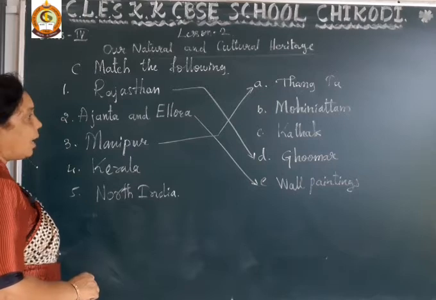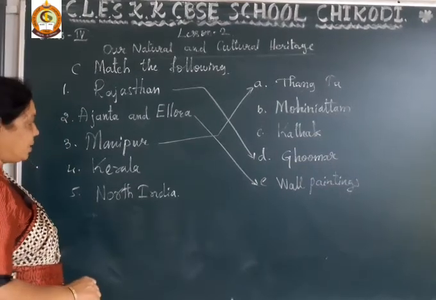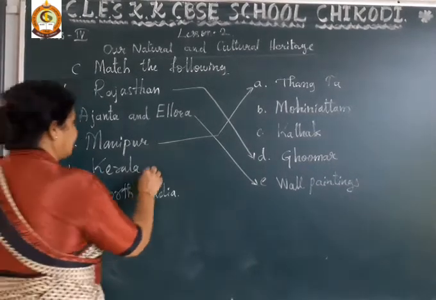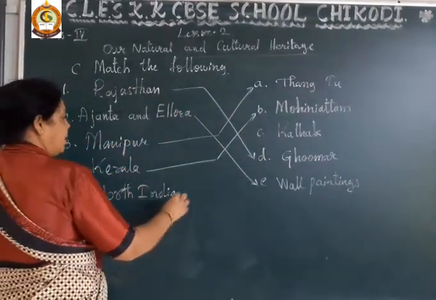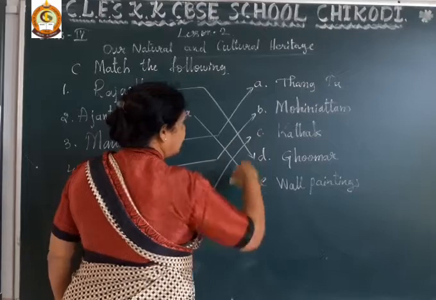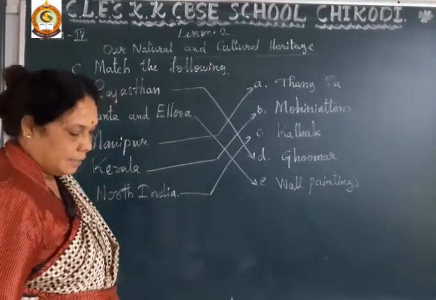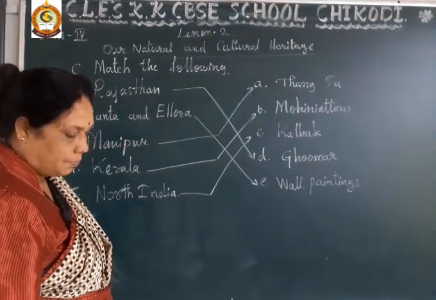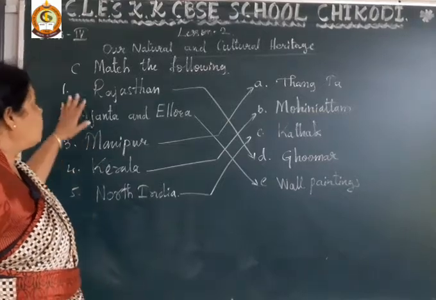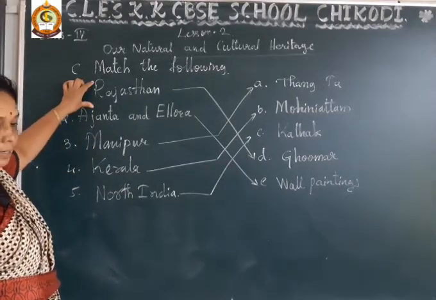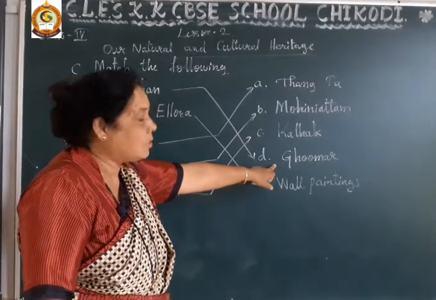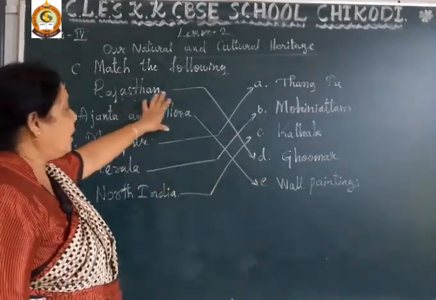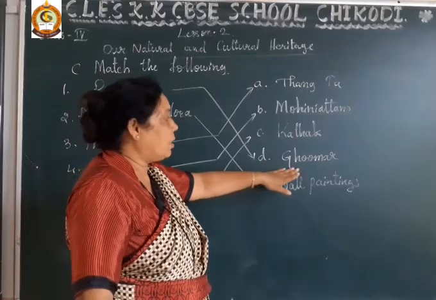And Kerala is famous for Mohiniyattam, and North India is famous for its Kathak. So Rajasthan is famous for Ghumar, a folk dance performance.